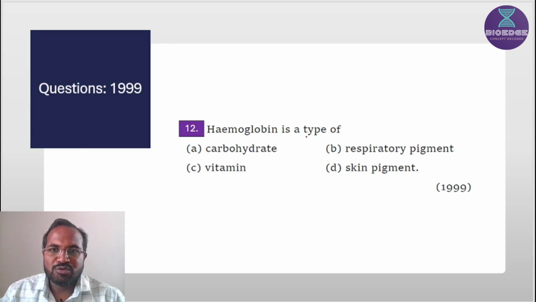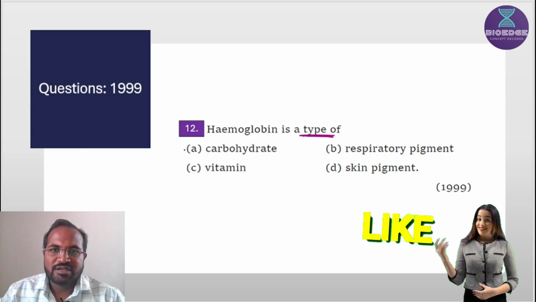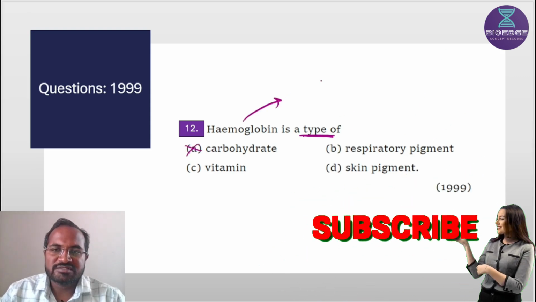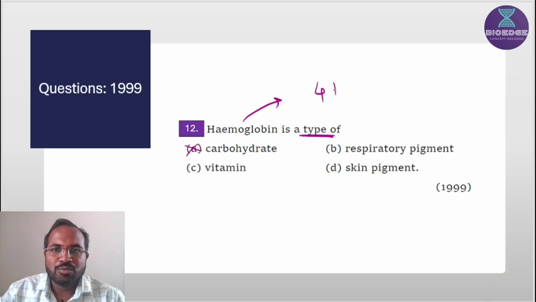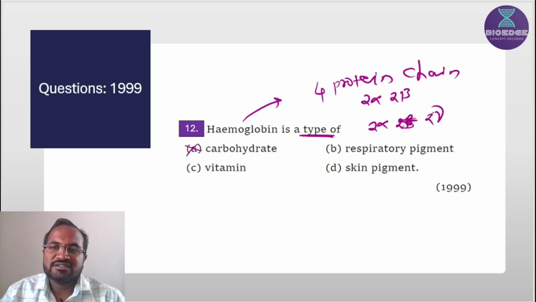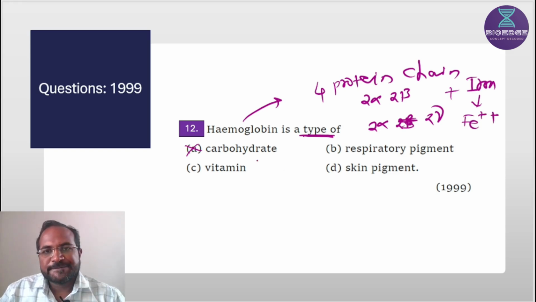Then, hemoglobin is a type of carbohydrate. It is not a carbohydrate. Hemoglobin consists of 4 protein chains, 2 alpha and 2 beta chains in adult hemoglobin, and 2 alpha and 2 gamma chains in fetal hemoglobin, and it consists of a non-protein part called iron. Iron is present in the ferrous form, Fe++. So yes, that's why it is not a carbohydrate.